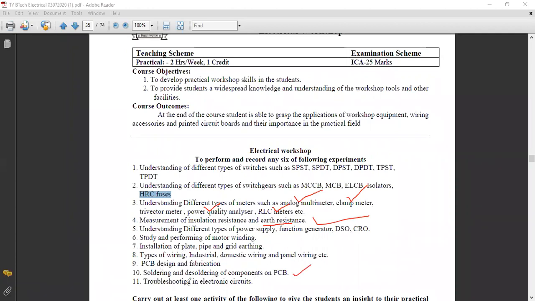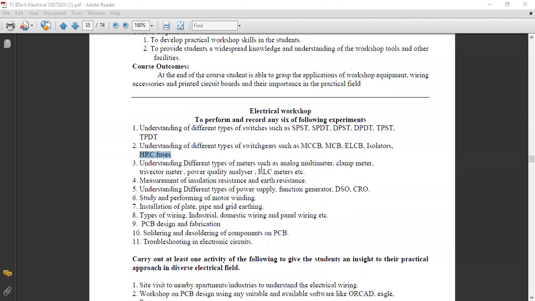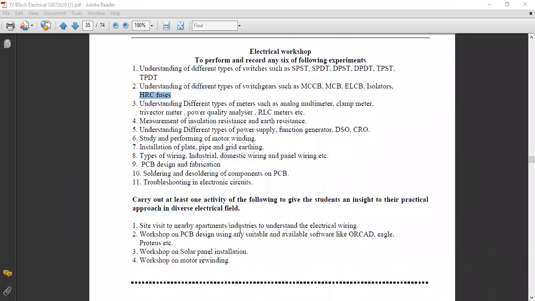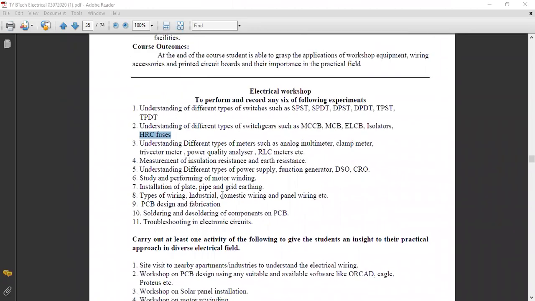And the last one is troubleshooting in the electronic circuit. So how trouble can be minimized or covered. This is the last practical, troubleshooting in electronic circuitry. So these are the experimental list.